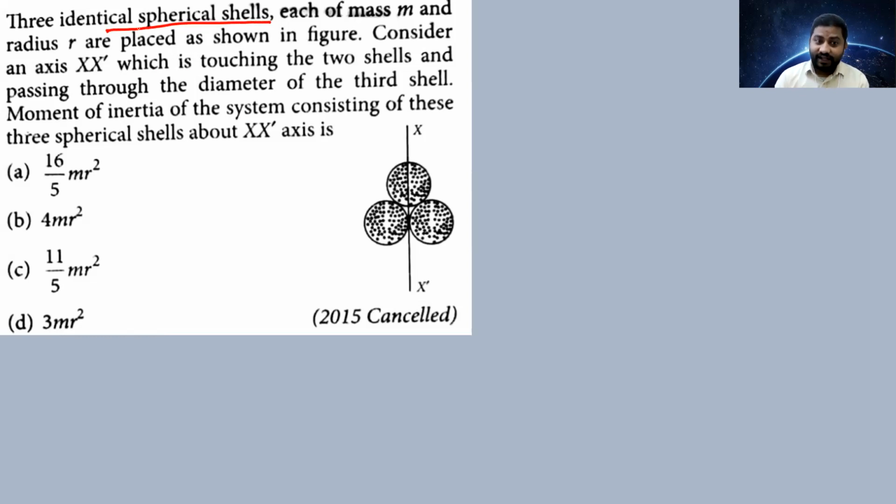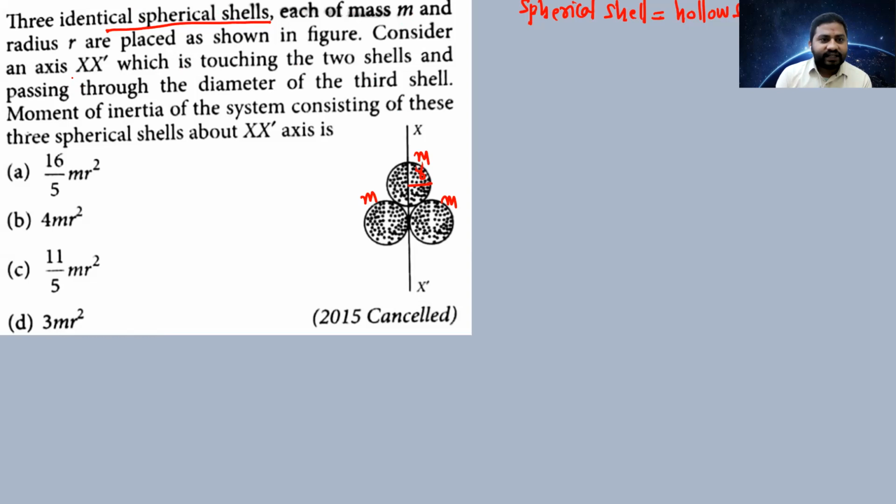A spherical shell is exactly equal to a hollow sphere, my dear students, no confusions. Each of mass m, so this mass m, this mass m and this mass is also m, and the radius is r everywhere.